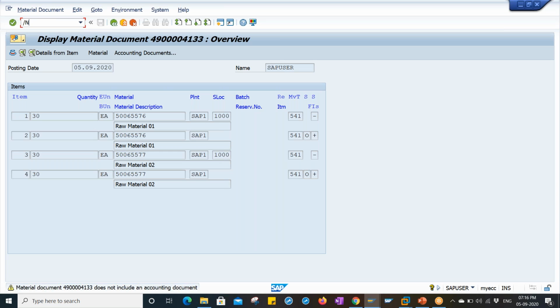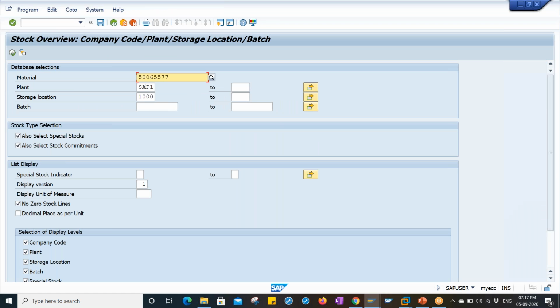Let me show you, after making the goods consumption, what the stock impact will be. You can check the stock in MMBE or MB52, right? But in MMBE, you can check the stock in detail. I'm going to enter the raw material. This is the component material, plant, and storage location. In the transaction code MMBE, we can check the stock.